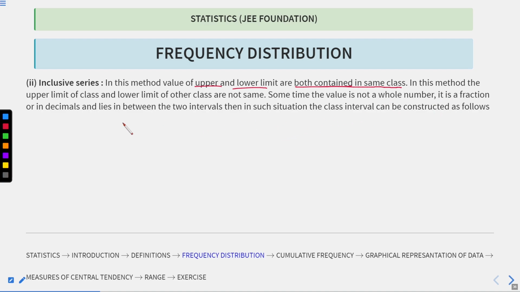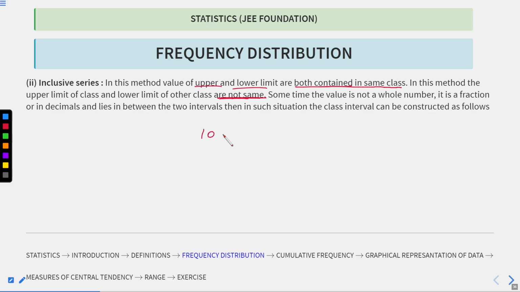So in this method, the upper limit of one class and the lower limit of the next class are not the same. One thing to note here is that the upper and lower limits of two classes must not be the same.